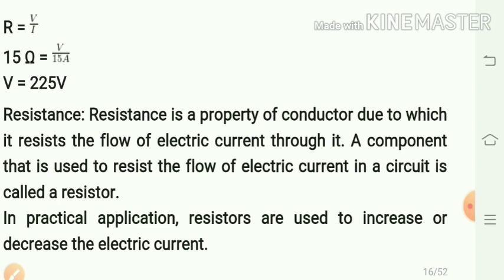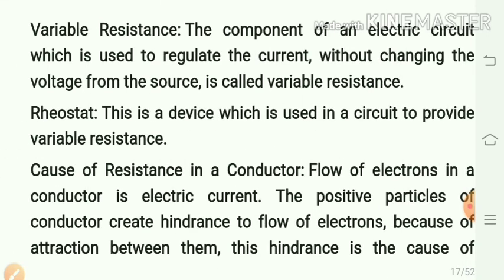Now, you can see the definition. Resistance is a property of a conductor due to which it resists the flow of electric current through it. And the component that is used to resist the flow of electric current is called the resistor. In practical applications, resistors are used to increase or decrease the electric current.